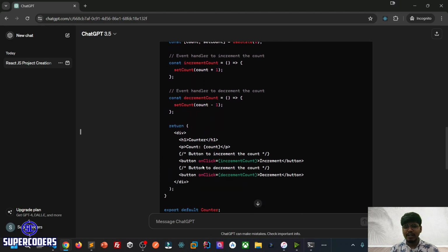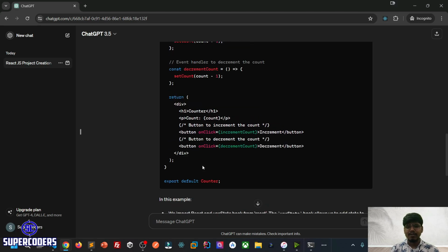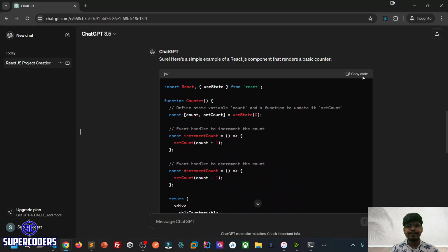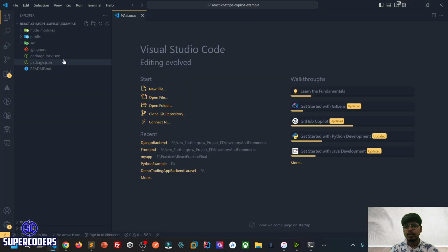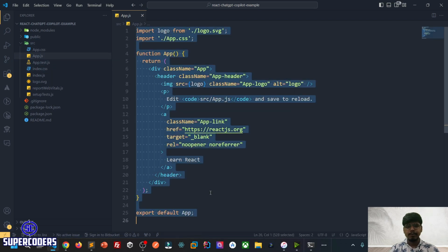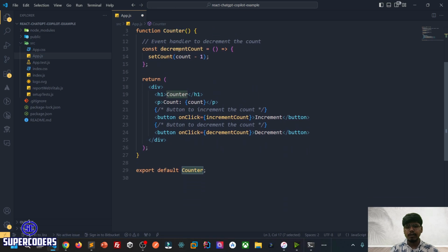So basically a counter where the value increases when we click on plus, and it decreases when we click on minus. So just use a simple example. Just copy this code and go to src. You can change things by opening the app.js file. Open it, remove everything, paste it, and use the counter here.